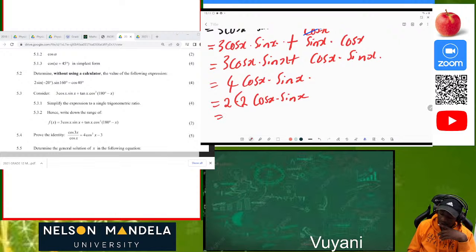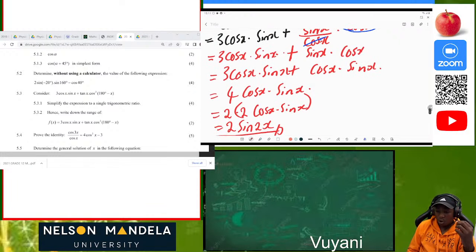Then we can actually see this is a double angle for sine. So you can now finalize the answer that you have sine 2x. You see? Then you get all your 4 marks. So what is important in simplifying into simple trigonometric ratios is to be able to see that you must reduce all the identities step by step, so that you can have the correct answer.